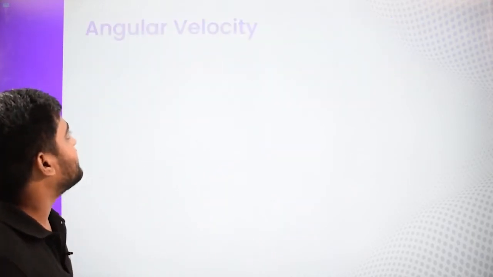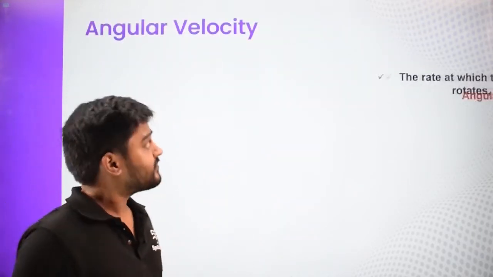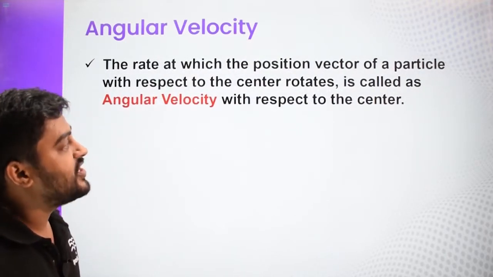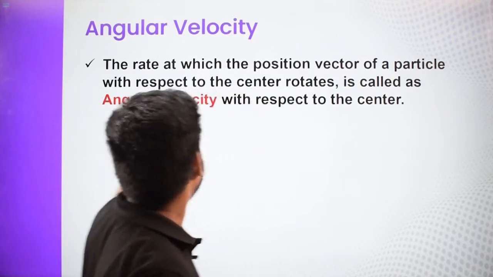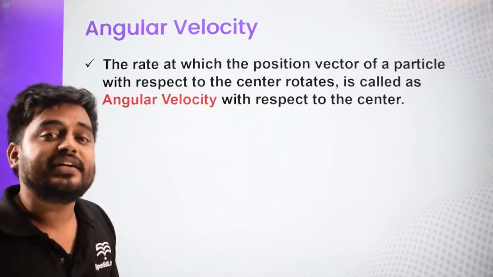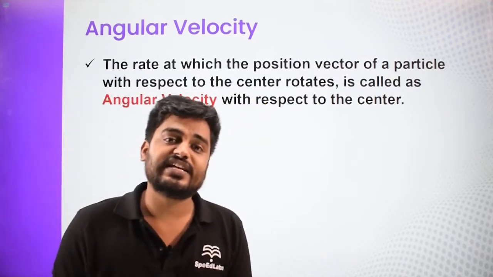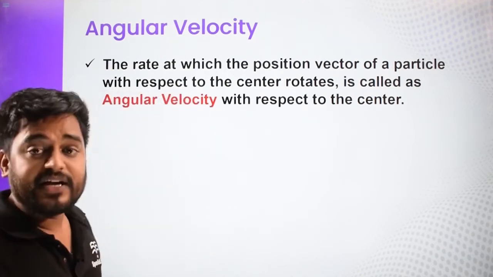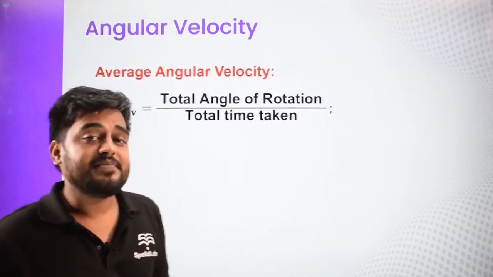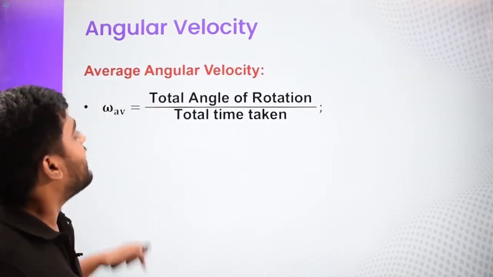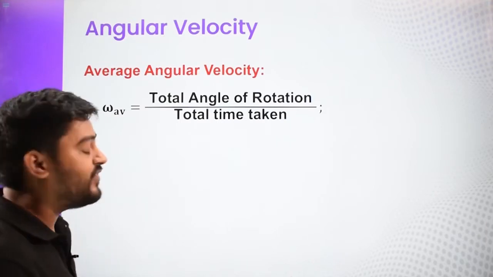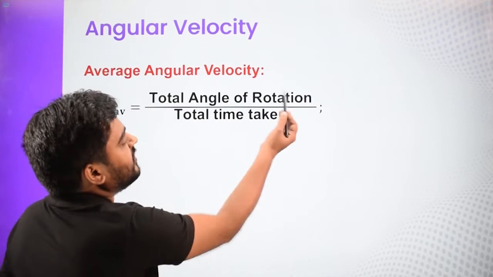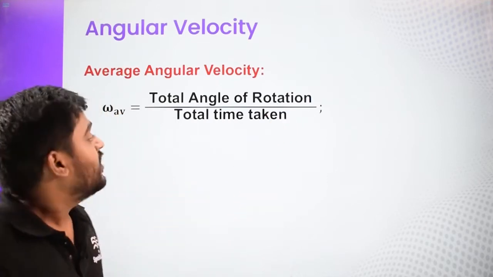Let us discuss the next thing, that is angular velocity. Angular velocity is defined as the rate at which the position vector of a particle with respect to the center rotates, or we can also say the rate of change in angular displacement is called the angular velocity with respect to center. There are two types of angular velocity. First is the average angular velocity. What is average angular velocity? It is defined as the total angle of rotation divided by total time taken.